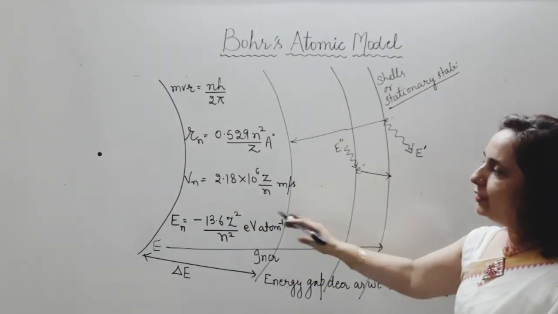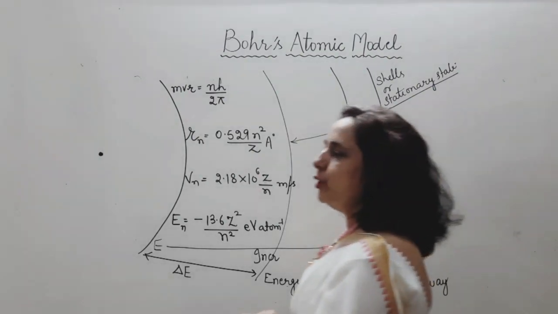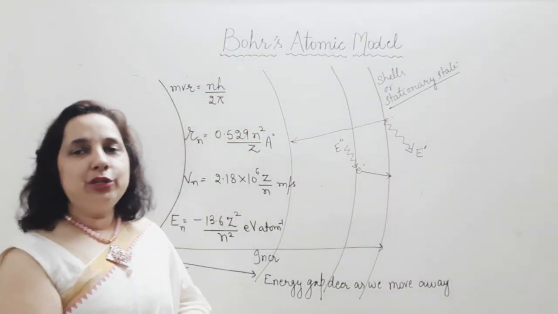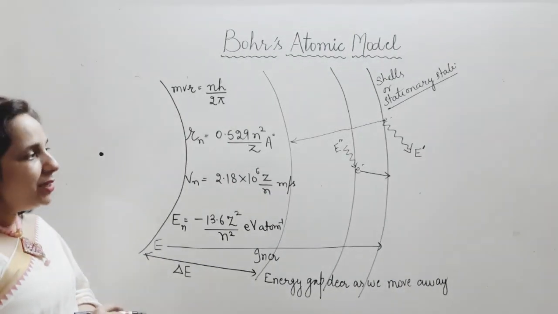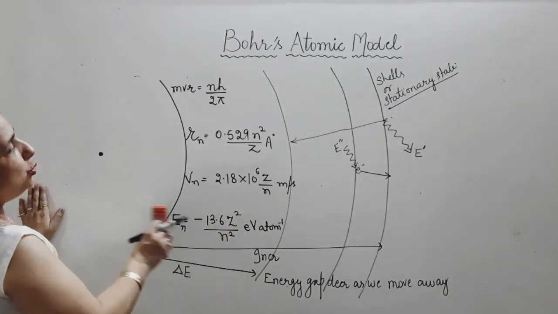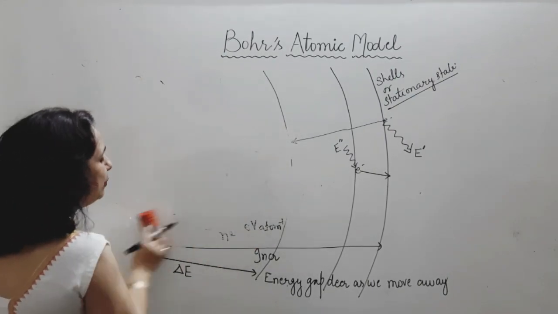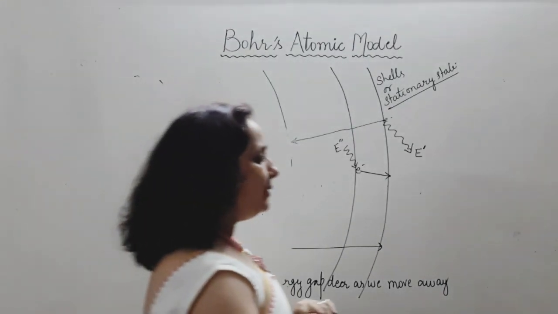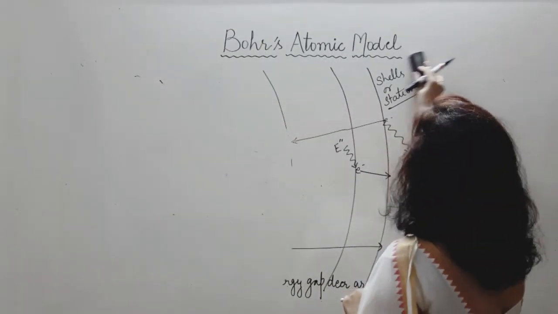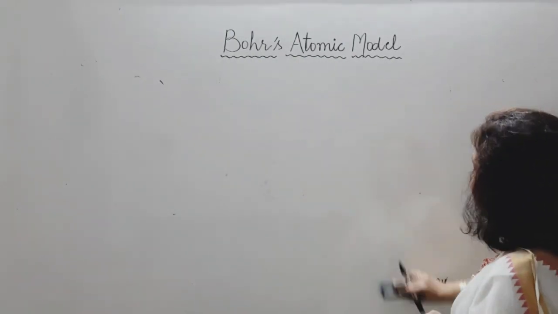So thus we have this model of the atom that is called Bohr's model, based on a very important theory, the quantum theory of energy radiations. So that's about Bohr's model. Now we are going to do the limitations of this model. This wonderful model given by Bohr was rejected due to some limitations of Bohr's atomic model, and these limitations are: